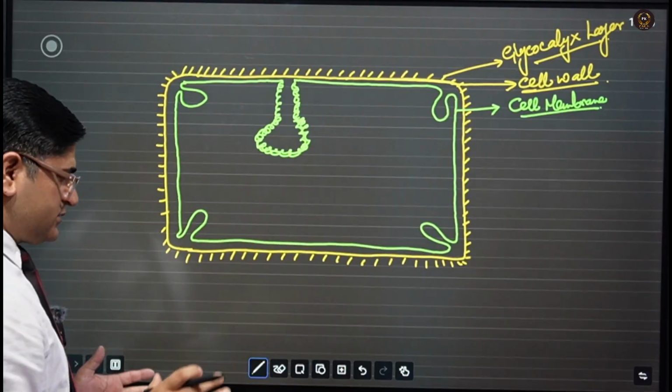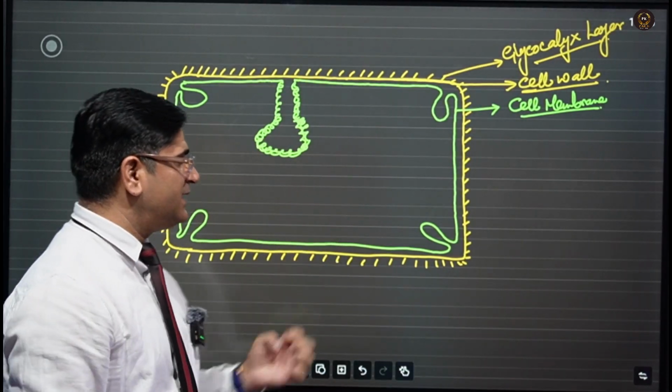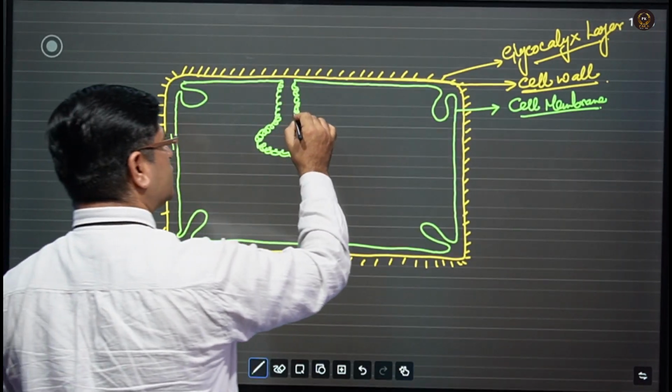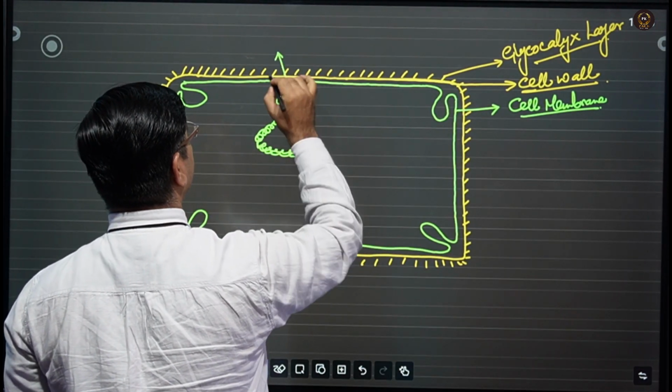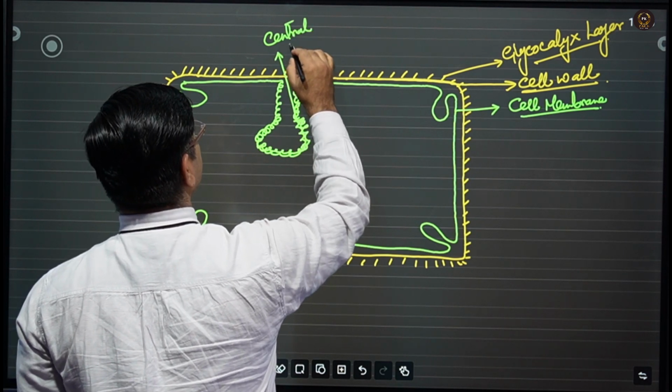The structures of the cell membrane which go infold, the one infolded in the center, are called the central mesosome.